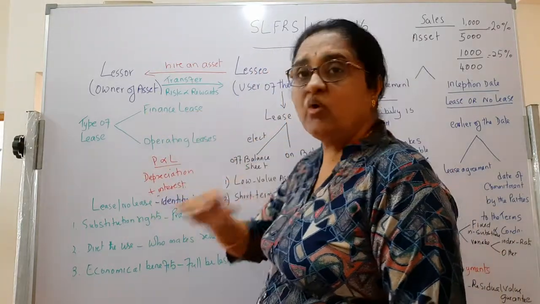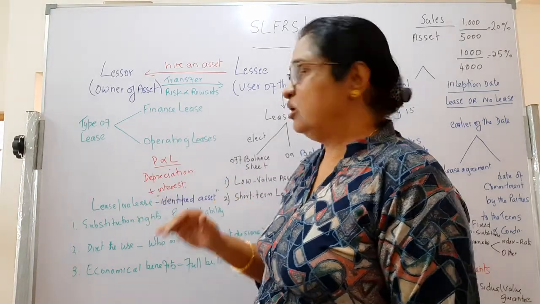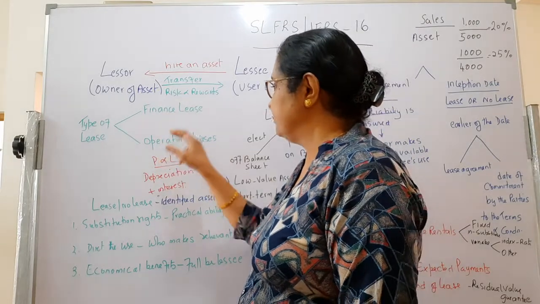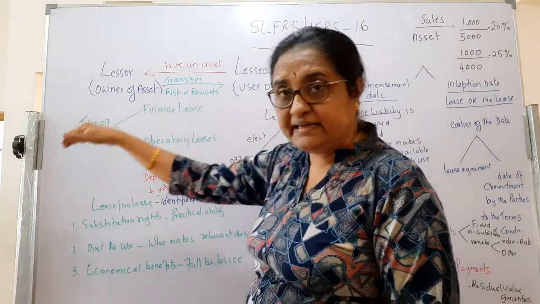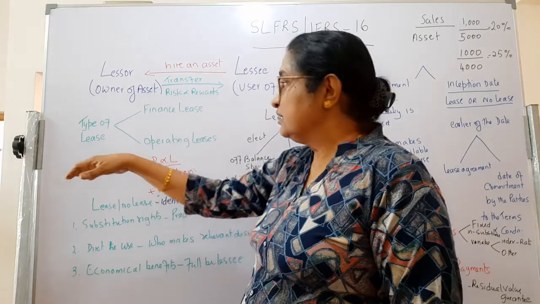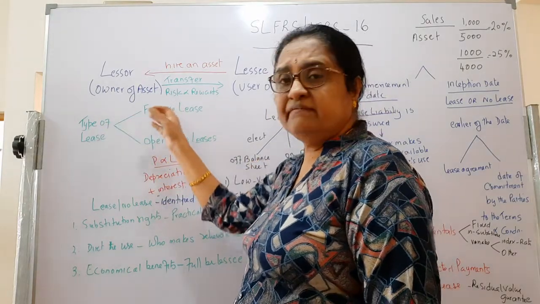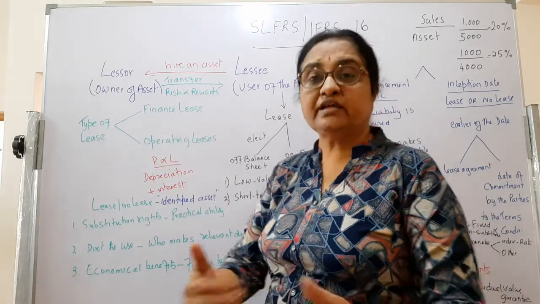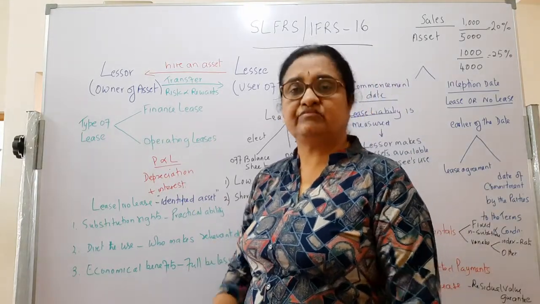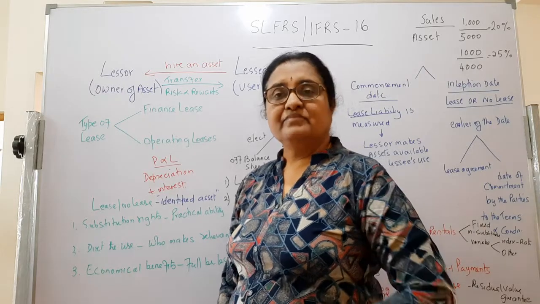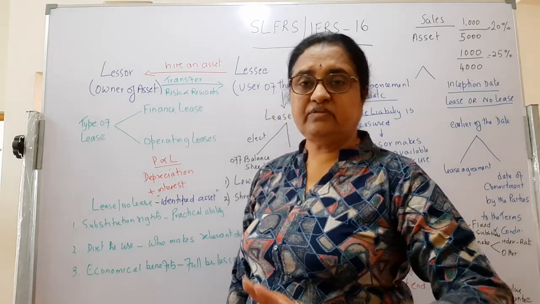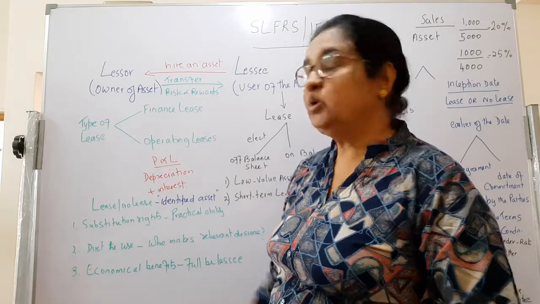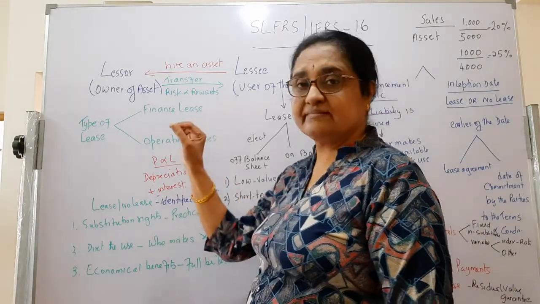It removed the choice for the lessee to select finance or operating leases, because IAS 17, the previous standard, gave subjective decisions for the entities to take, and they were arguing, no, this is not a finance lease, this is an operating lease. So IFRS 16 or SLFRS 16 said, no, there is no choice for lessees. You have to declare all the assets.